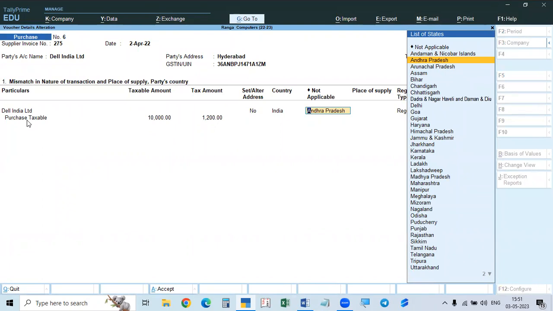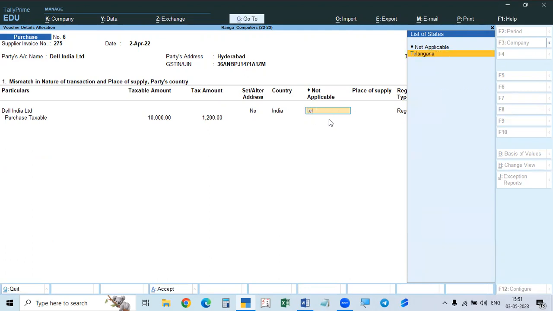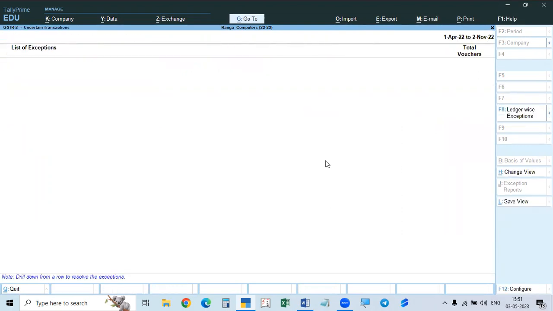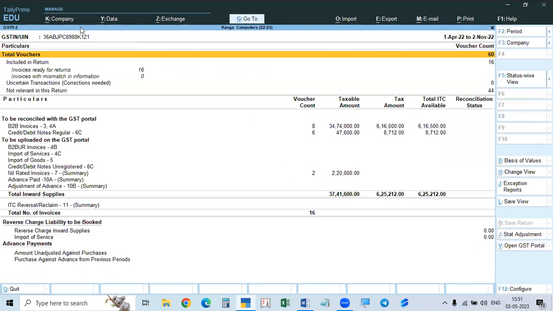Purchase taxable means within the state. See here, the address is Hyderabad, the number is a Telangana number. So local purchase taxable. Here Andhra Pradesh is given. You give Telangana. So the number is also Telangana. So now it will be rectified. So it's gone. So now go to the ledger. Go to the return. So everything is rectified.